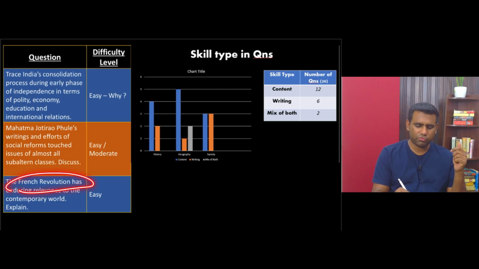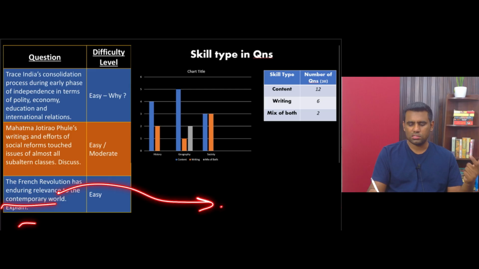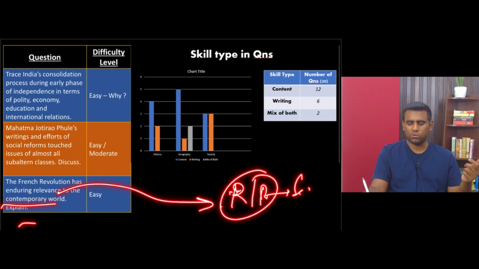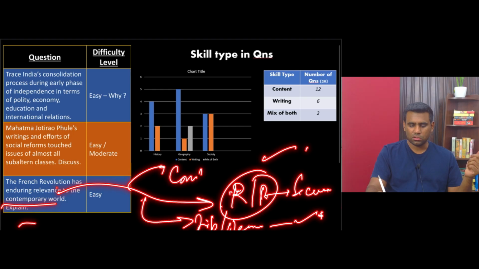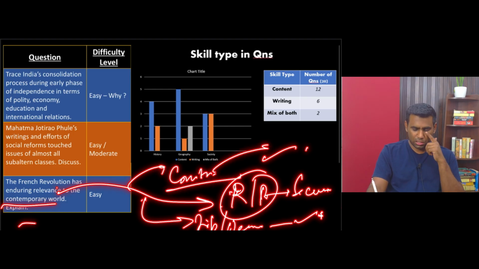One is simply about French Revolution and its relevance to contemporary world. How has it disentangled religion and politics? So that's the basis of secular societies today, and that's the core objective of French Revolution. You can talk about that. The importance of liberty, democracy, how is it today? You can talk about it, right? And having a written constitution, okay, which clearly creates a mechanism for checks and balances.